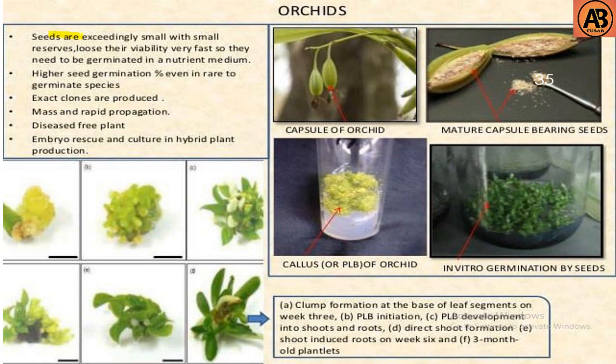Then orchids. Seeds are exceedingly small with small reserves and lose their viability very fast, so they need to be germinated in a nutrient medium. Here we can see different types of orchid which can be propagated by plant tissue cultures. So these are the applications of plant tissue cultures. This is all about plant tissue cultures.